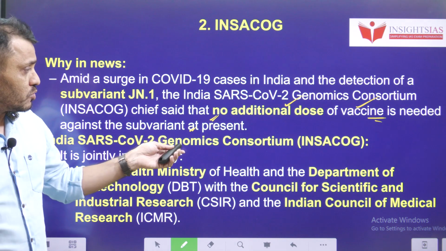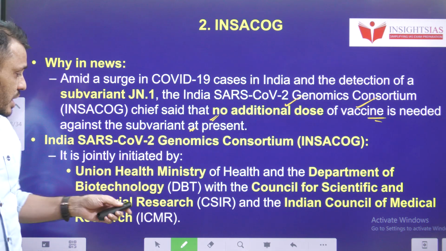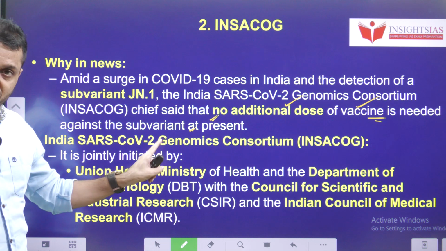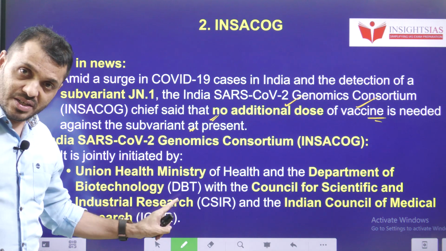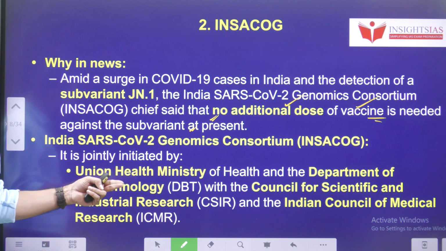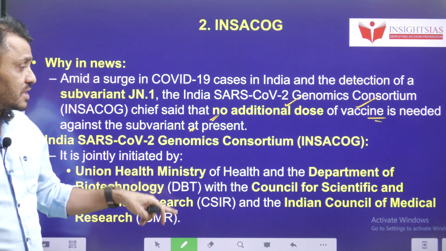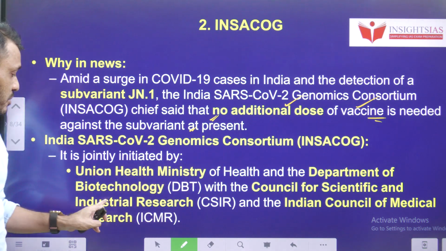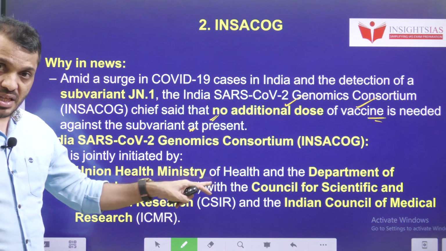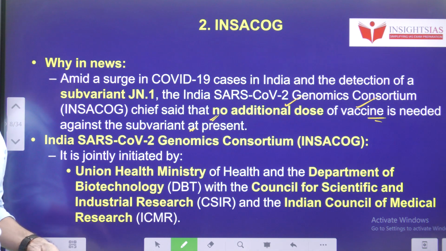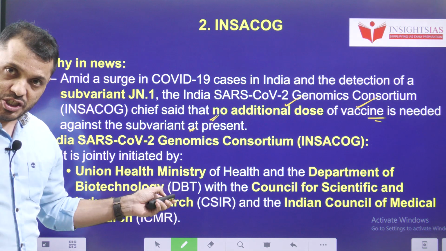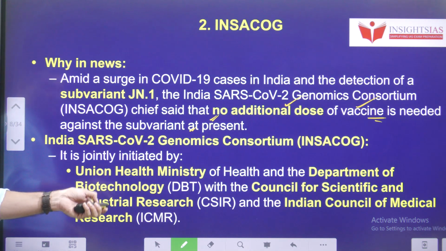India SARS-CoV-2 Genomic Consortium, INSACOG, is a joint initiative. First we have to understand who was involved in the initiation of this project. Union Health Ministry and the Department of Biotechnology with the CSIR as well as the ICMR. So these are the organizations involved in the creation of the INSACOG.